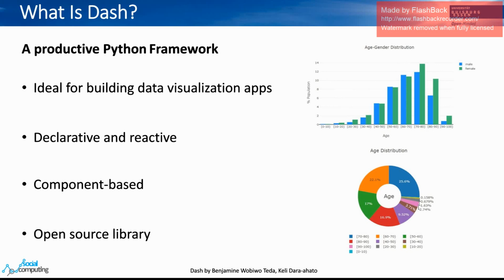data science. Dash is declarative and reactive, which means in your code lines, you will describe your application through some attributes. And whenever you make a change in your app, it will get updated automatically. Like React, Dash is also component-based and has an open source library.